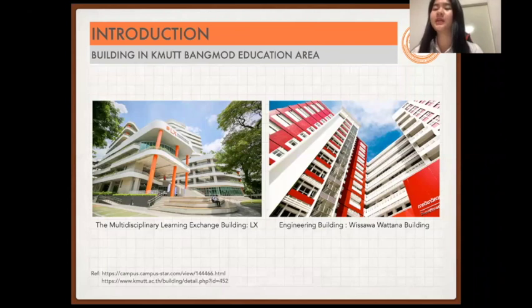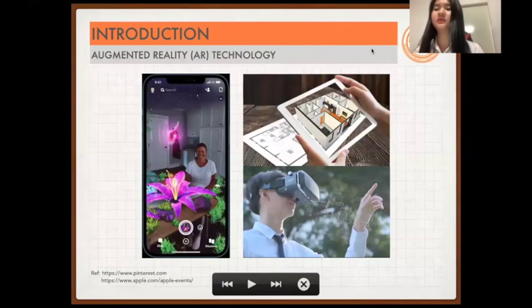This is the building in KMUTT Bangmut Education Area. On the left-hand side is the Multidisciplinary Learning Exchange Building or LX, and the right-hand side is Wiswa Wathana Building. Both of them are considered high-rise buildings and extra-large buildings.